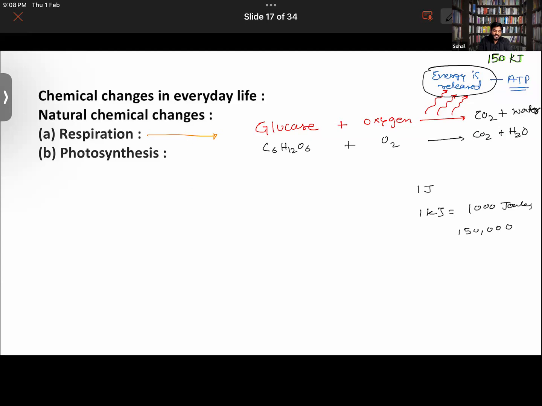And this example that I gave you is the example of animals. You know that respiration can happen in the body of yeast also. Yeast can also do respiration, isn't it? But they do anaerobic respiration. Remember that. Can you tell me where yeast does the anaerobic respiration?